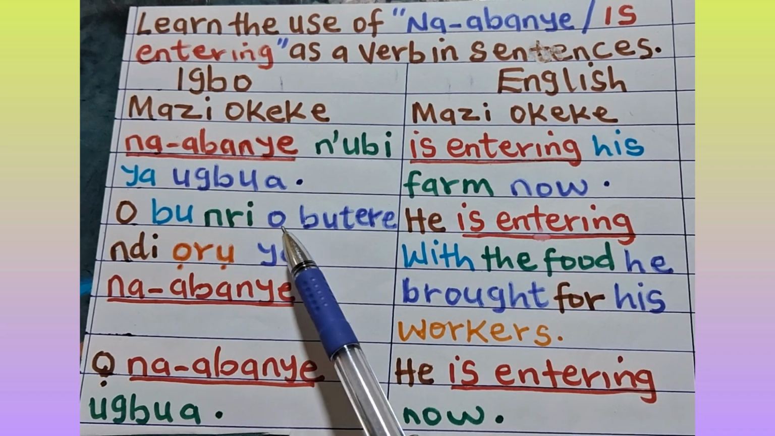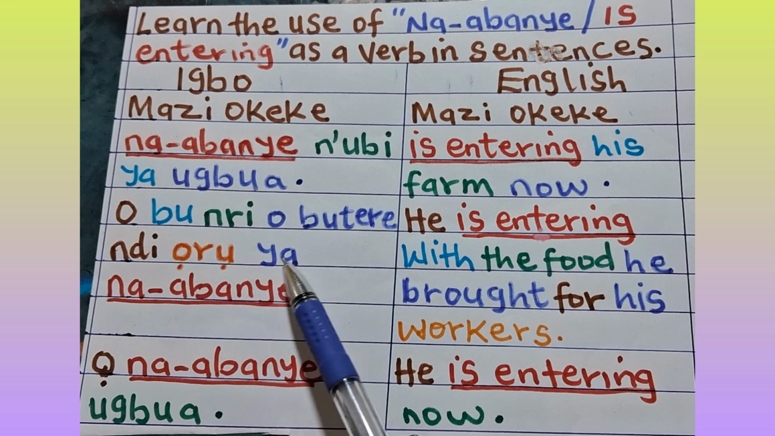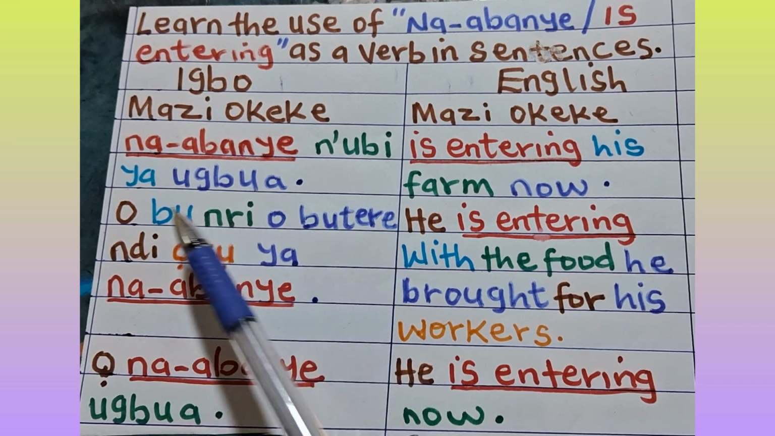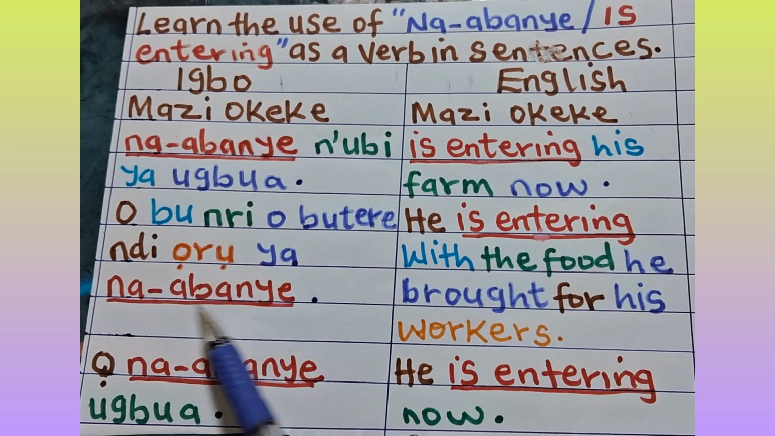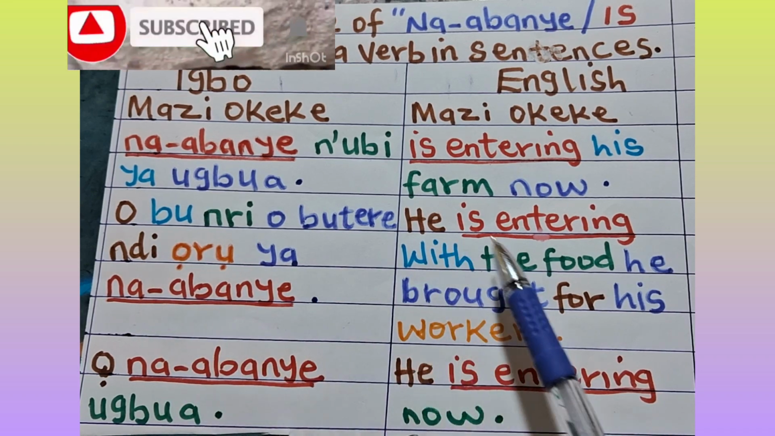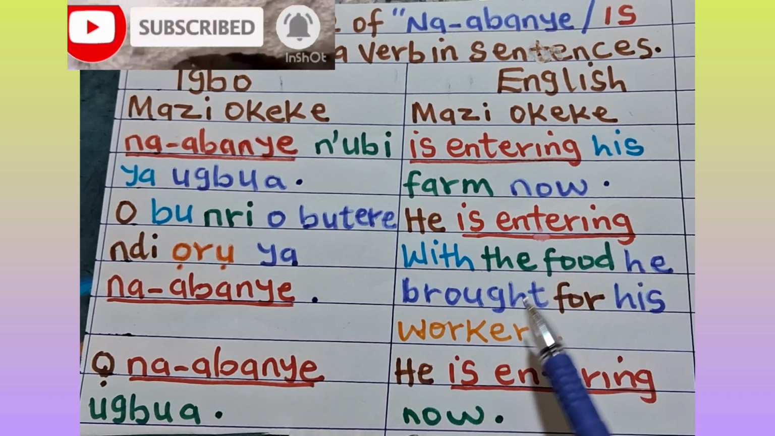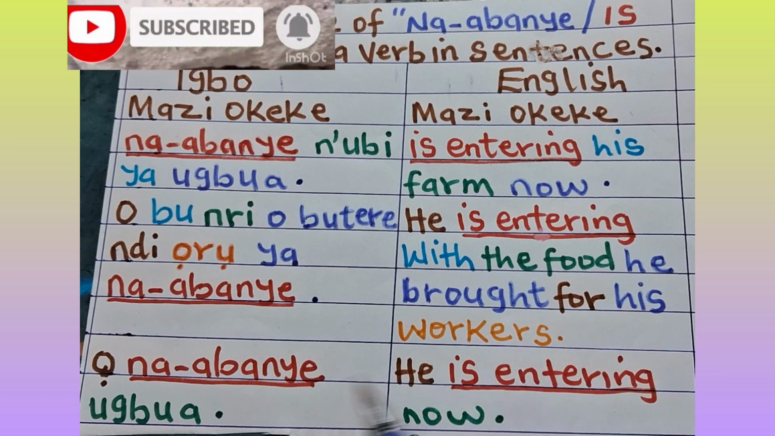Ọ bụ nri o butere ndị ọrụ ya na-abanye. Meaning, he is entering with the food he brought for his workers.